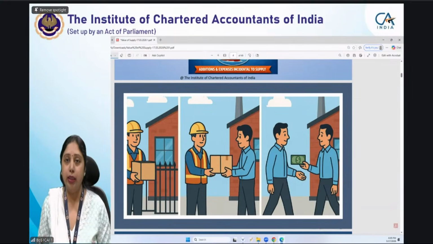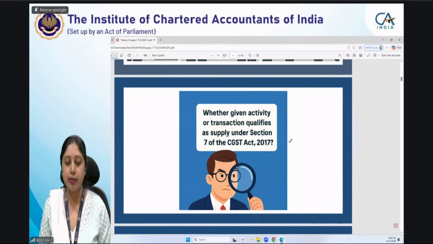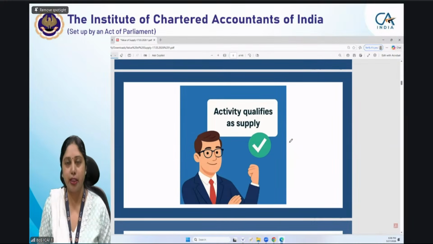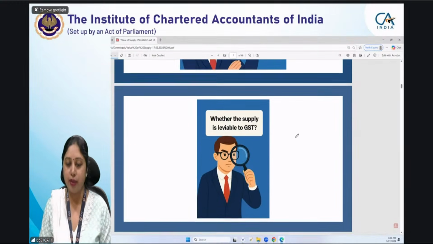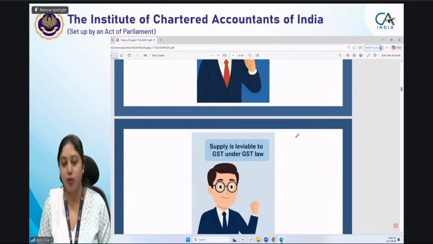When you have determined the time of supply also, then what will be the value on which GST has to be charged? First of all, we determine whether a given activity qualifies as supply under section 7 or not. Once an activity qualifies as supply, this comes as a positive sign that yes, the activity is a supply. Then we have to see whether supply is leviable to GST or not. That you saw in the charge of GST chapter. You studied it at length.